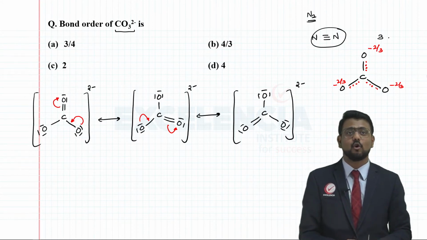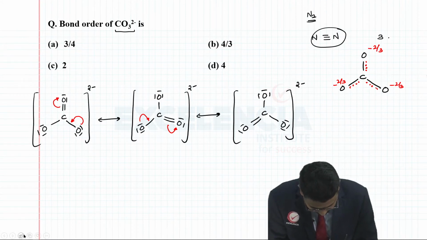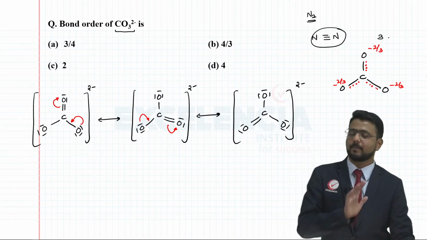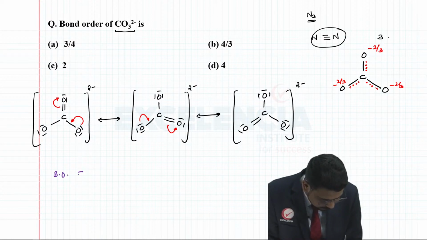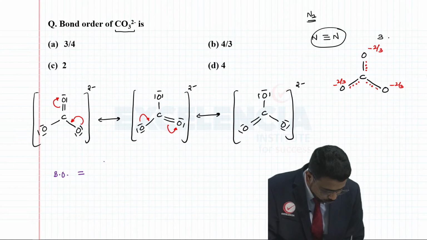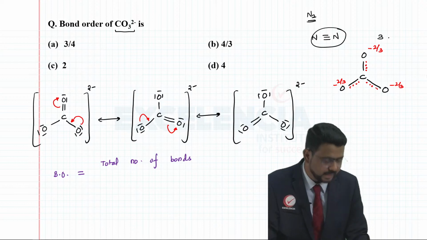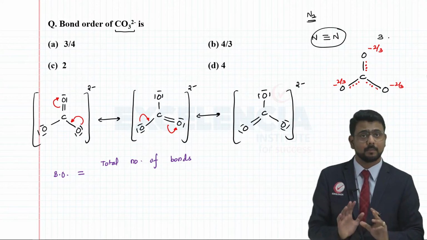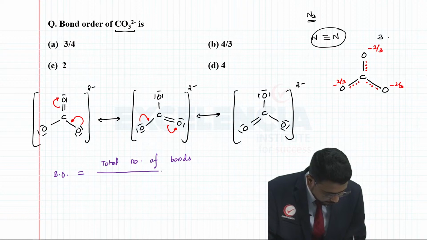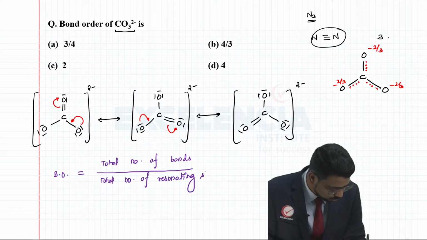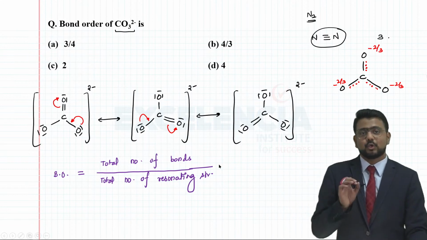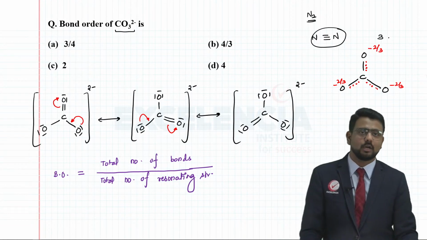So in such a case, how do I go about finding the bond order? So there's a direct formula which you all should be knowing. Just apply that formula, you will get the answer for the bond order, right? So bond order here is equal to, the formula is the total number of bonds present in a molecule, total number of bonds, right? Divided by the total number of resonating structures. The total number of bonds divided by the total number of resonating structures.